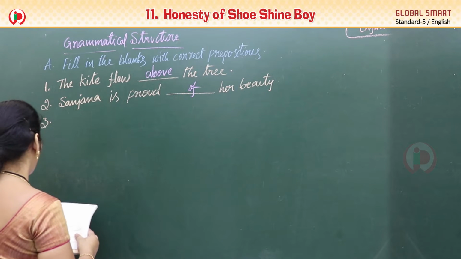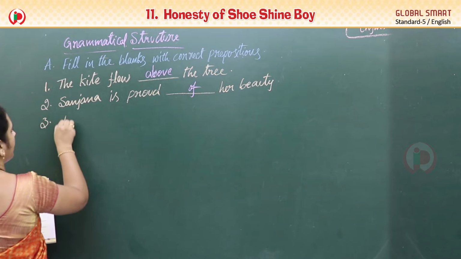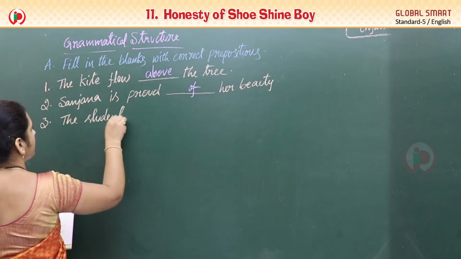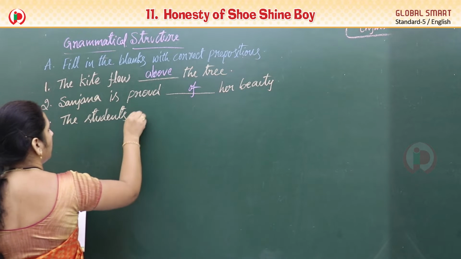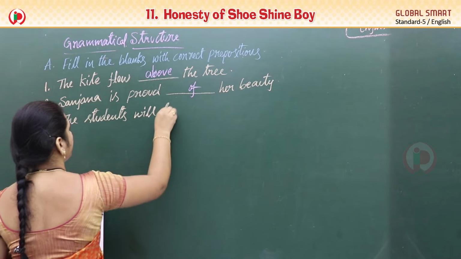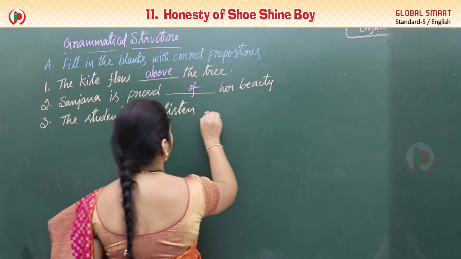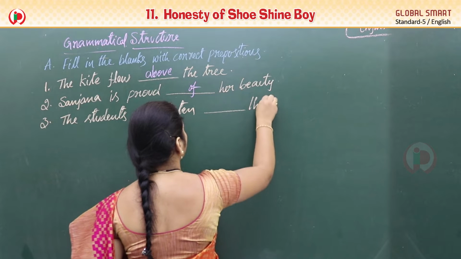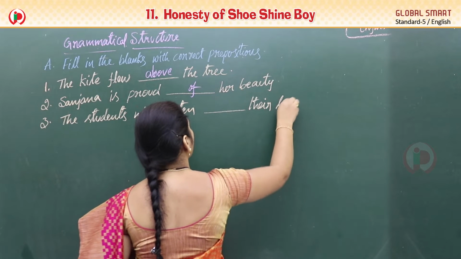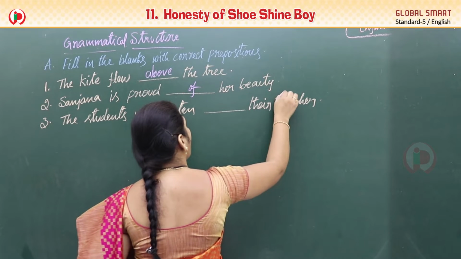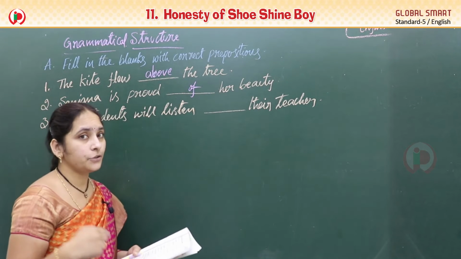Third one, what do we have? The students will listen dash their teacher. So you are listening to me.